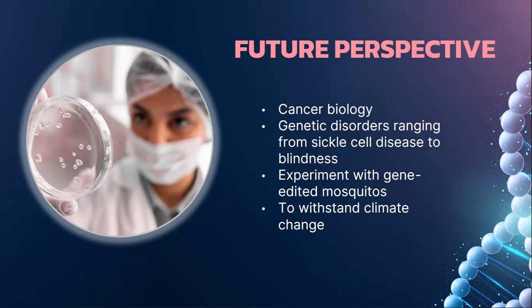So further information and further research is going on in the field of the CRISPR-Cas9 system. The CRISPR-Cas9 system will also help us withstand climate change in the future.